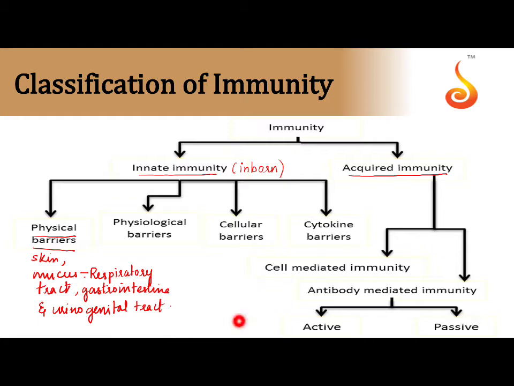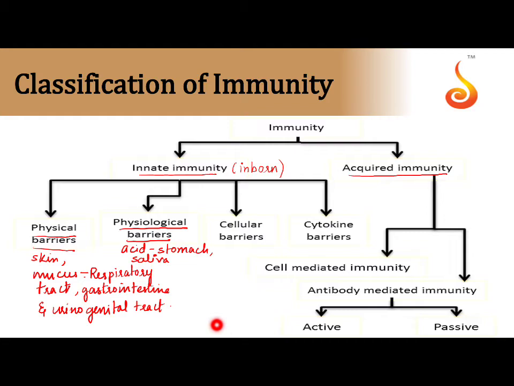Now, in the second one, we see the physiological barrier. Here, reactions take place. So you need certain chemicals, certain enzymes, certain acids to act against these microbes. You have examples such as acid in the stomach and saliva. These literally fight against, react against the microorganisms.